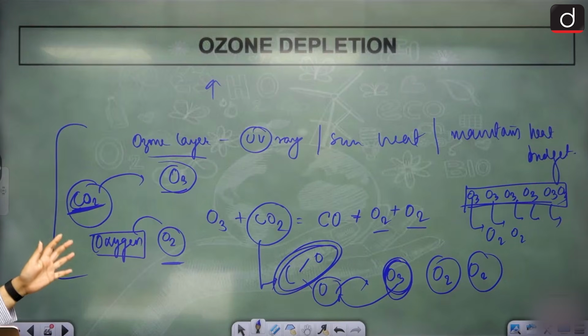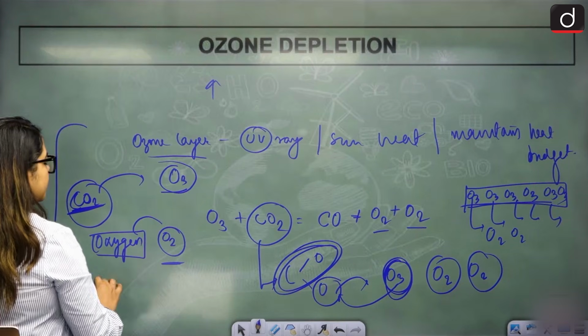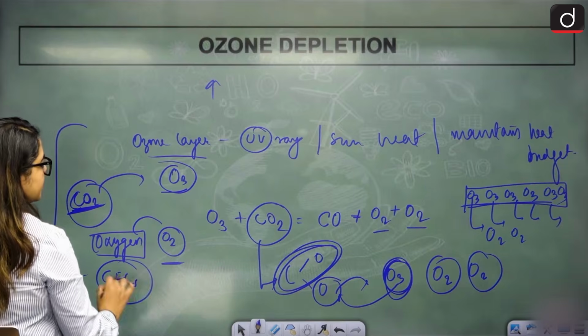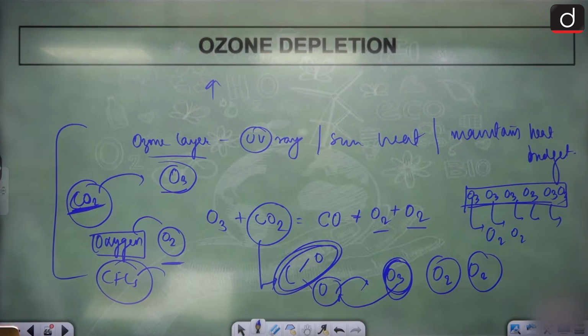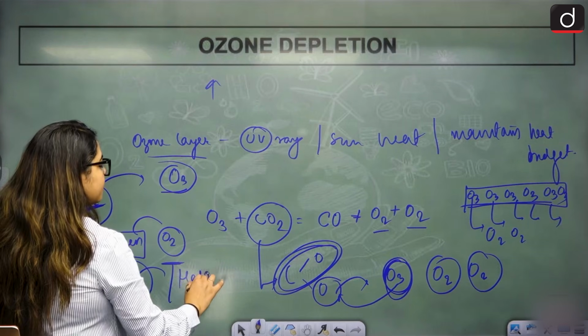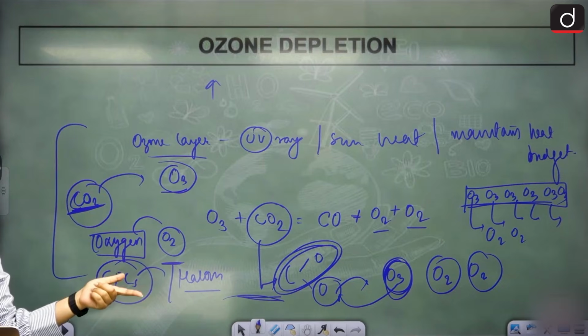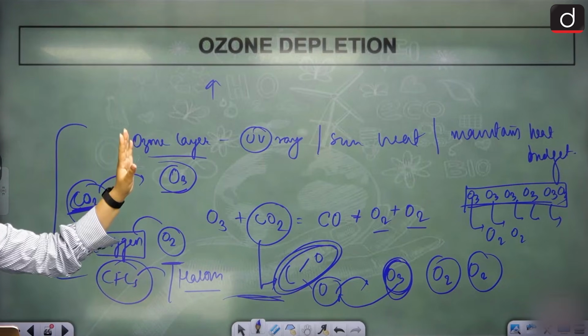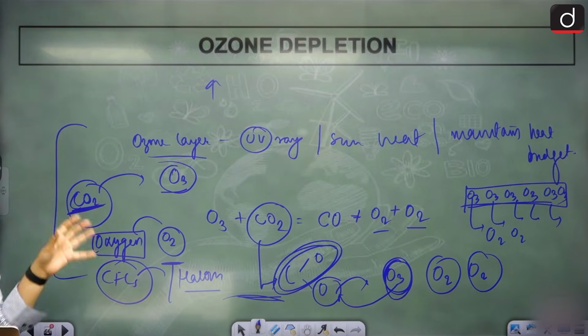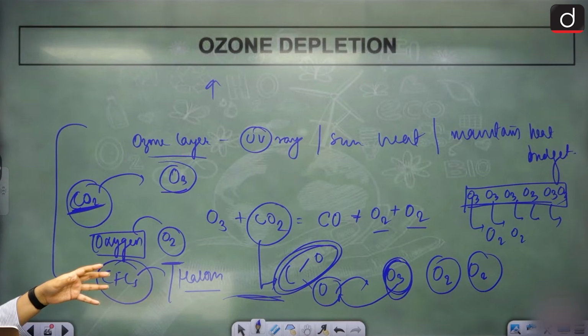Now this can be done not just through CO2, this can be done through CFCs as well, chlorofluorocarbons, and ozone depleting substances like halons. All these do the same thing. I've just explained one process. All of them do the same thing. They break the O3 molecule to form a more stable compound. That way, it never turns back into O3. It destroys the ozone molecule, destroys the ozone layer.